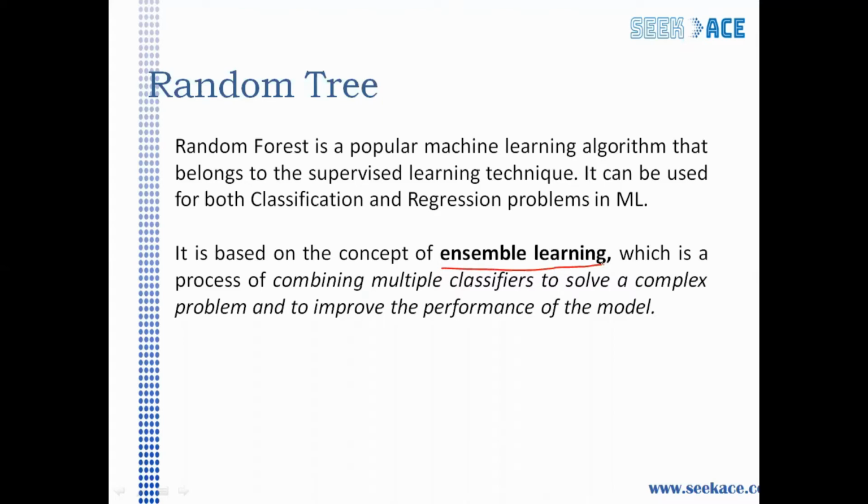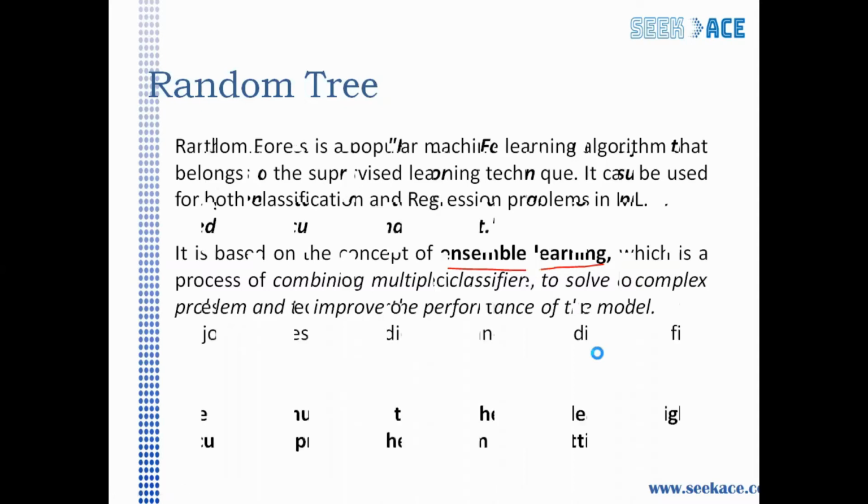So what is ensemble learning actually? Ensemble learning is where we use multiple classifiers. Here I have already told you that we are using multiple decision trees. That is why we say that random forest follows the ensemble learning approach, which is the process of combining multiple classifiers to solve a complex problem and to improve the performance of the model.